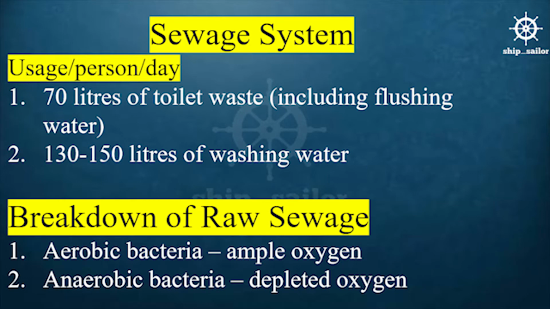Sewage system. Usage per person per day: 170 liters of toilet waste, including flushing water, and 130 to 150 liters of washing water.